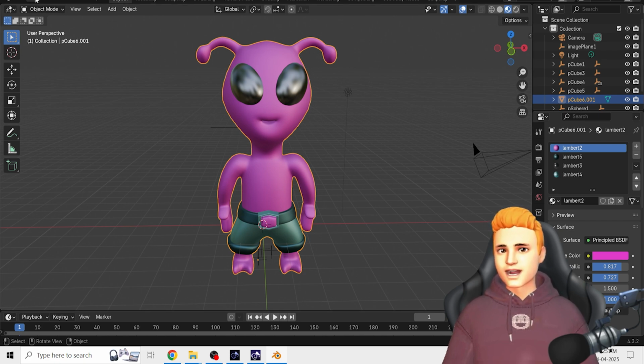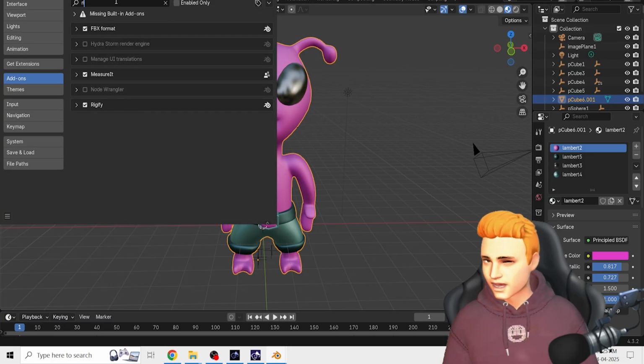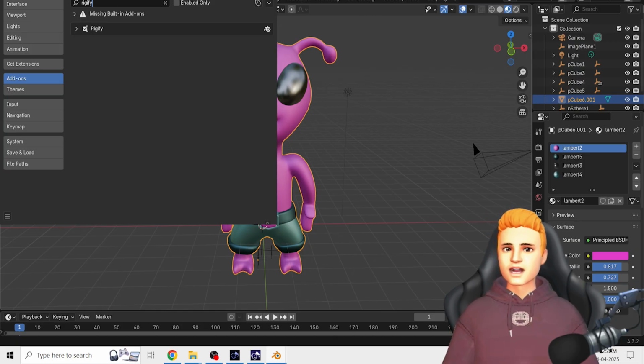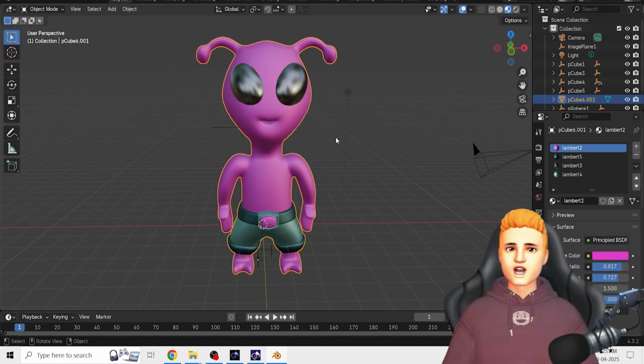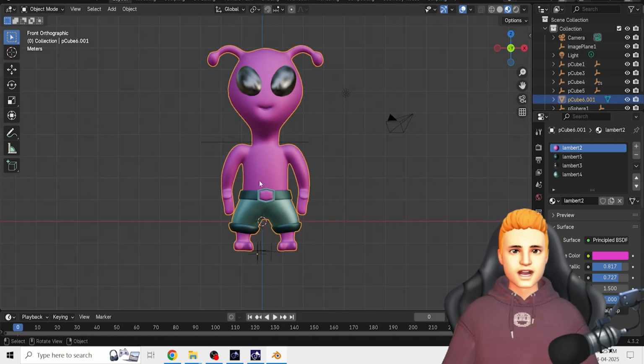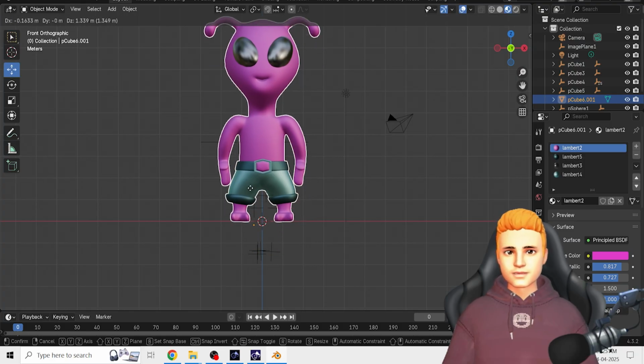For that we have to go to Edit, Preferences, and type here Rigify, and then you have to click on this add-on. Just tick mark this add-on. And now what you have to do is first go in this y-axis and just keep our character here like this.